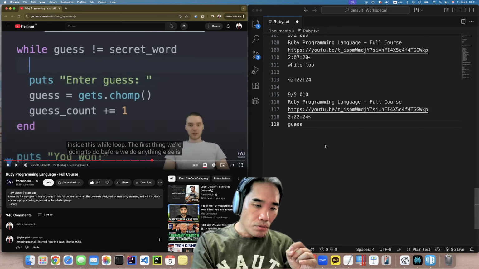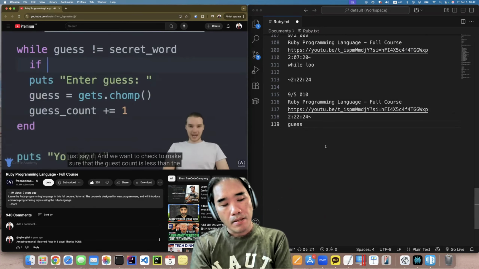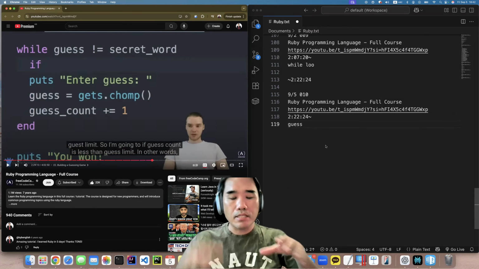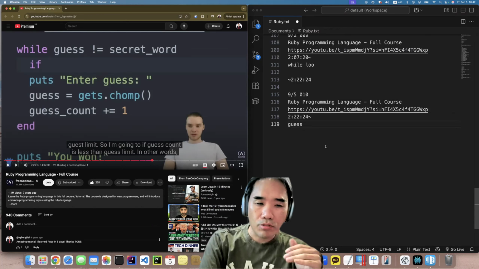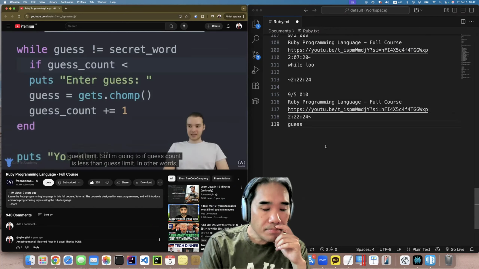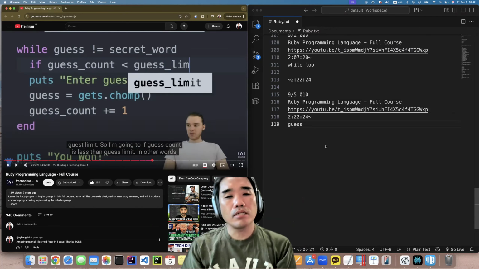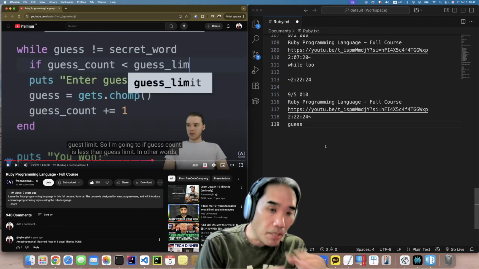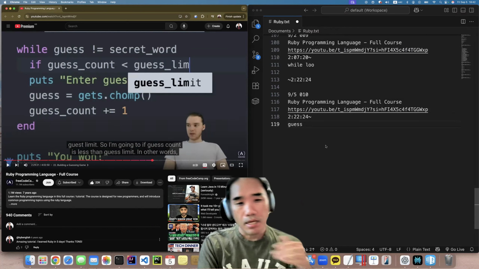Before we do anything else, we say if, and we want to check to make sure that the guess count is less than the guess limit. Guess count is the number of attempts, and guess limit is the maximum allowed. Guess count can't go over the guess limit. If it is equal, they can't guess anymore, so it has to be less.